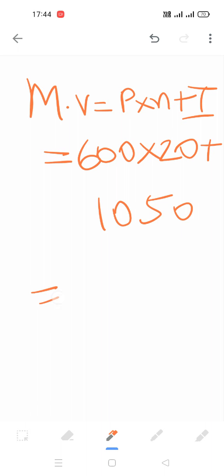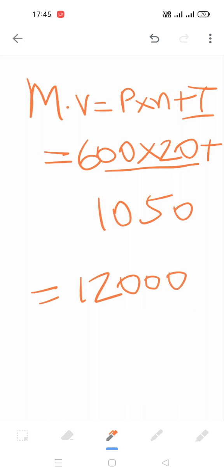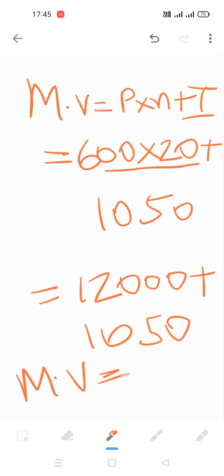Okay, now this will be 12,000. Yeah, this will be 12,000 plus 1050. Okay, so what will be your maturity value then? Add them, that is 50. Not here. Here. Okay, 0, 5, 0, 13. So 13,050 is your maturity value, and this will be your final answer.